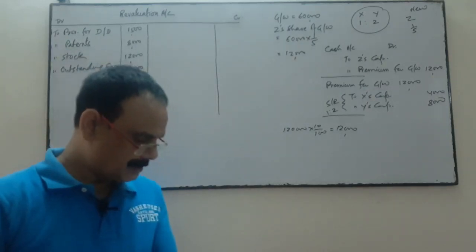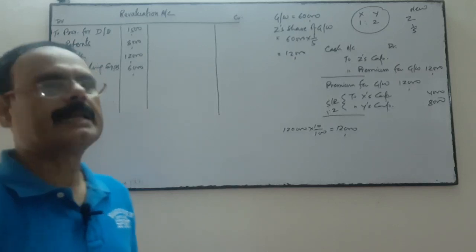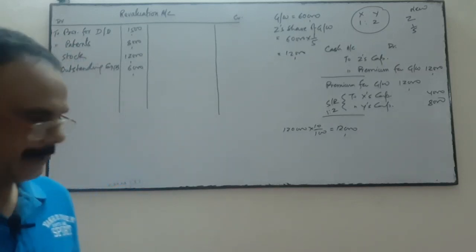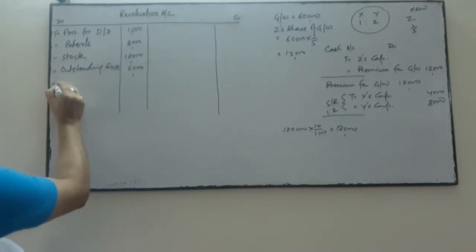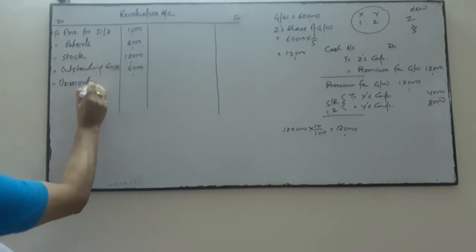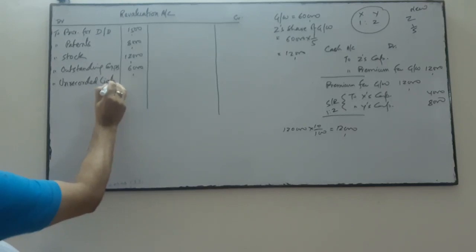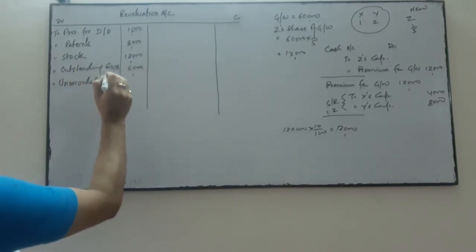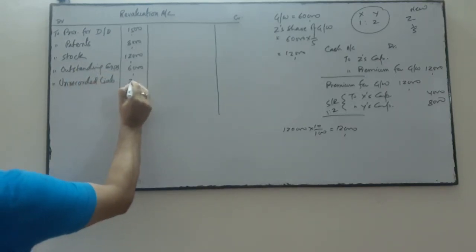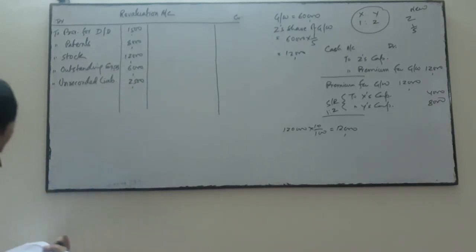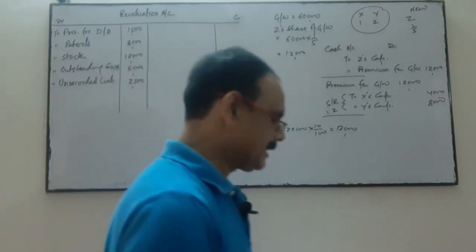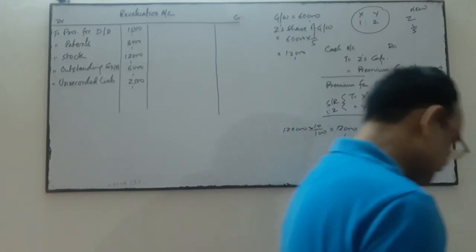Point number 6, 2,500 be provided for unseen liability, meaning unrecorded liability. For unrecorded liability, it's a loss. All the amounts are on the debit side, no amount is on the credit side.